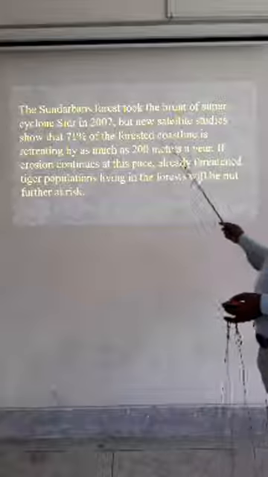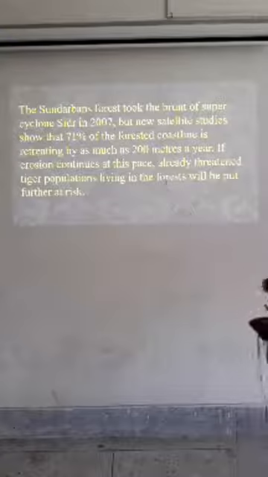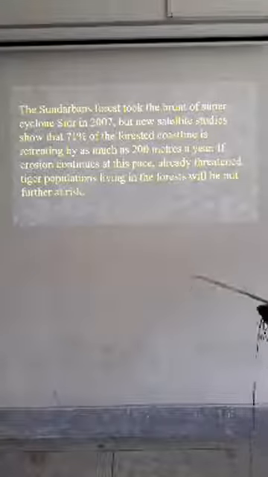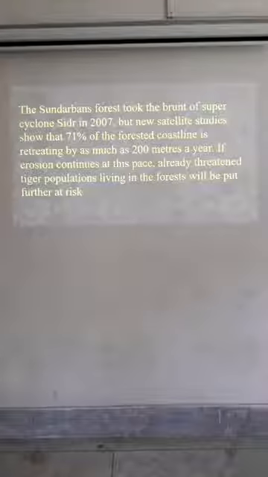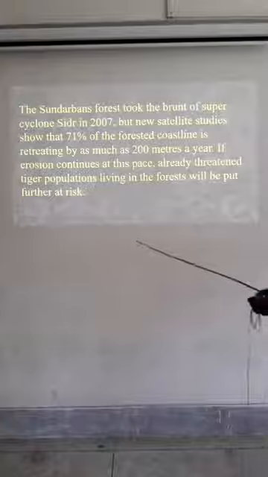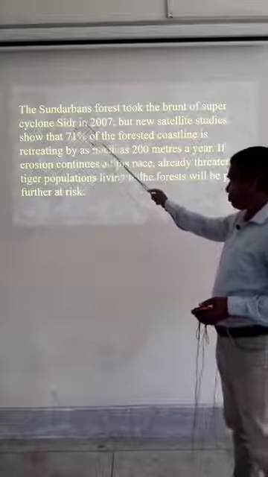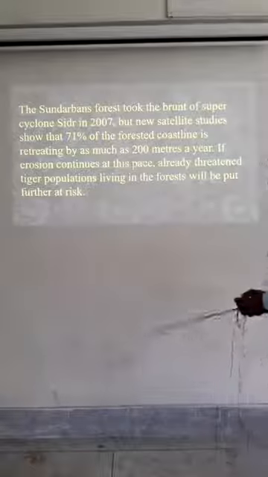That is, the living place of the tiger is going underwater, and the Sundarban fell victim to Super Cyclone Sidr in 2007.